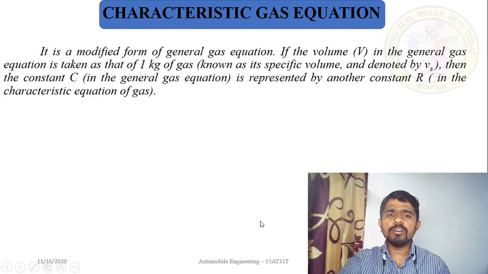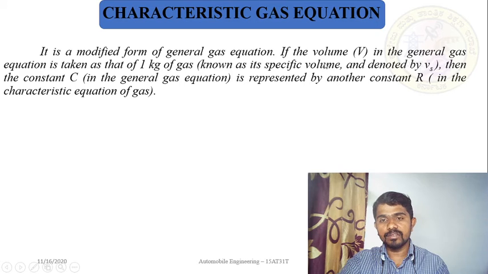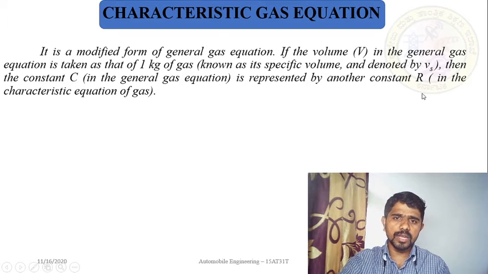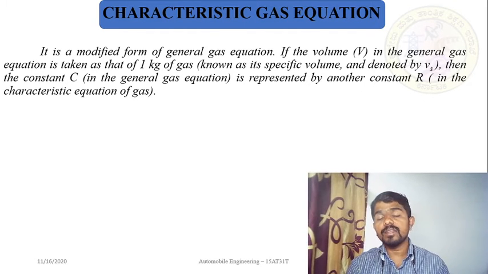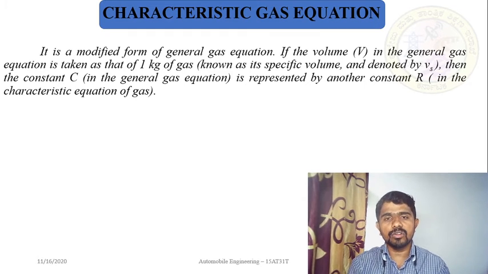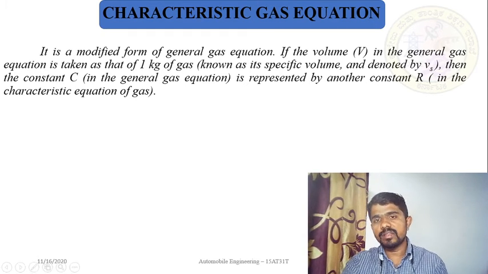The modified version is, instead of V in the general gas equation, taking that of 1 kg of mass, known as its specific volume and denoted as Vs. Then the gas constant C is represented by another gas constant called R. The two changes we are making are, instead of volume we take specific volume, and instead of constant C we take one more constant, that is R.